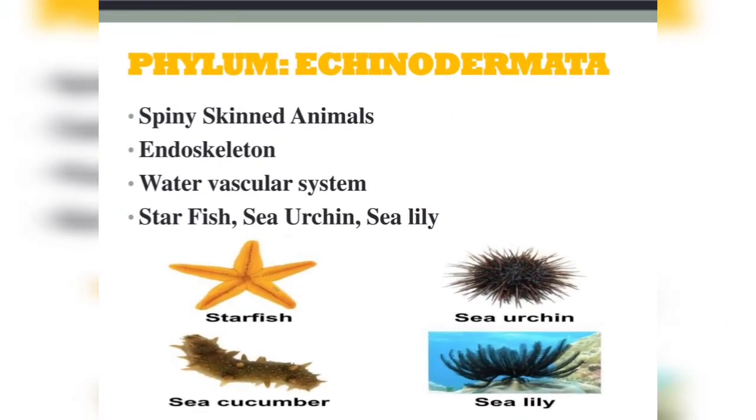Phylum Echinodermata. Echinoderms are a group of exclusively marine, spiny-skinned, pentaradially symmetrical animals. They have a well-developed endoskeleton formed of calcareous ossicles and spines. This phylum forms the highly advanced group among invertebrates. The common examples of this group are starfishes, sea urchins, sea cucumbers, sea lily, etc.